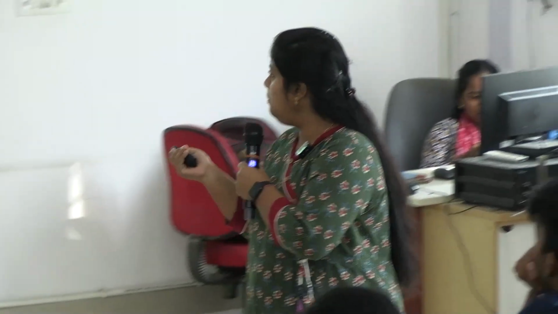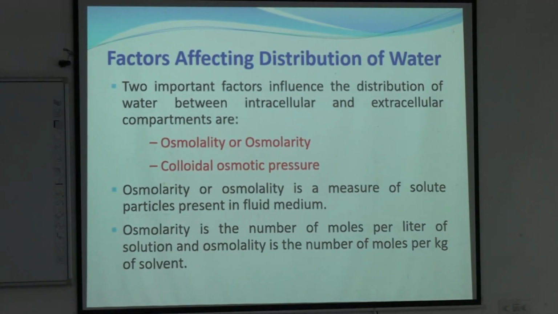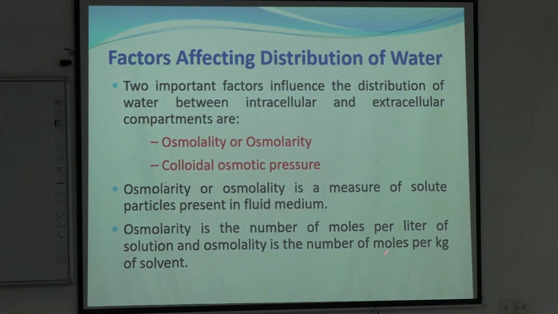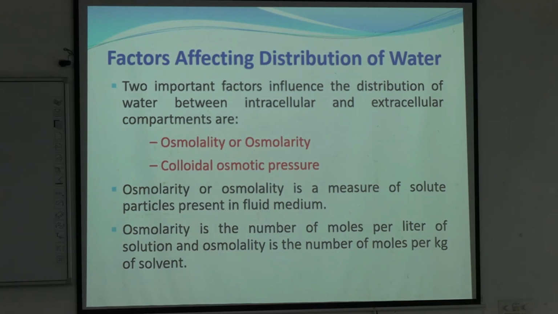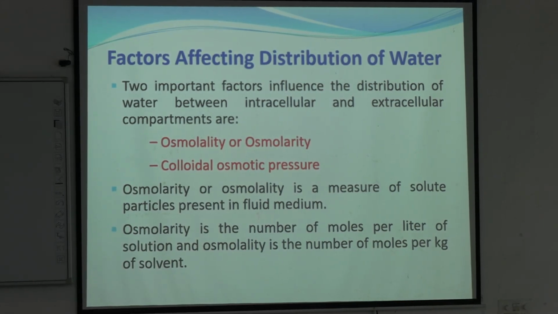So, what is osmolarity or osmolality? It is the concentration of solute in a solution, and the expression is osmolarity is the number of moles per liter of solution, whereas osmolality is the number of moles per kg of solvent. But both are related to the number of solutes in the unit of moles per kg or liter.